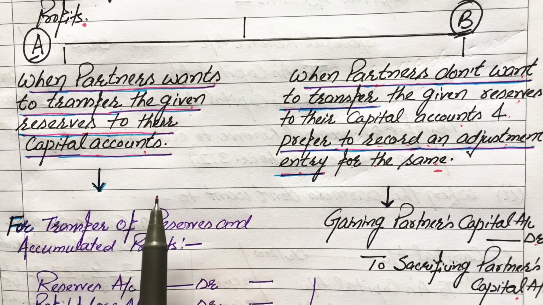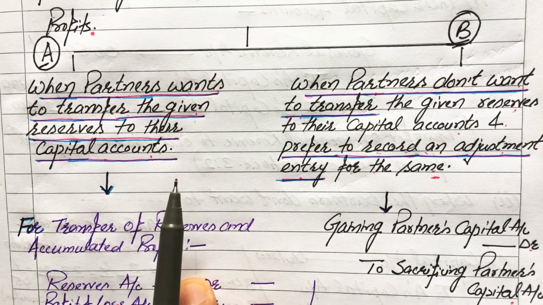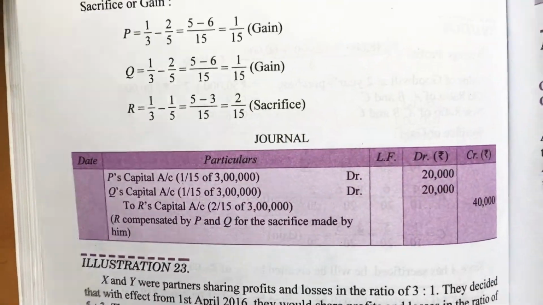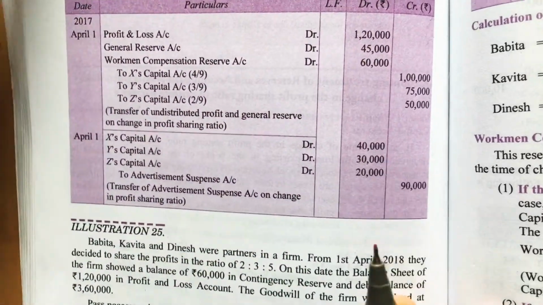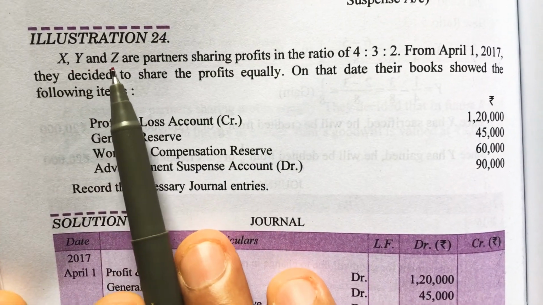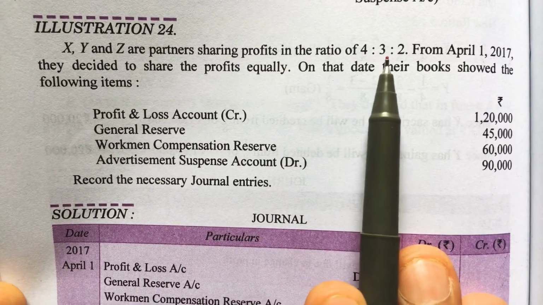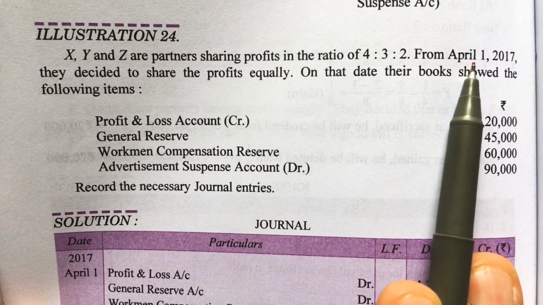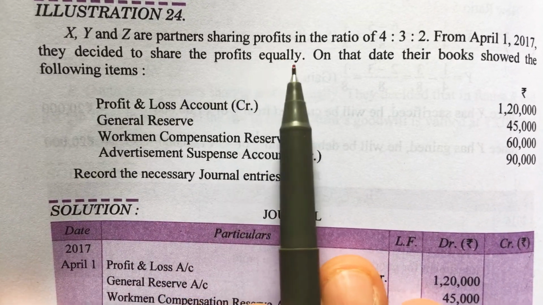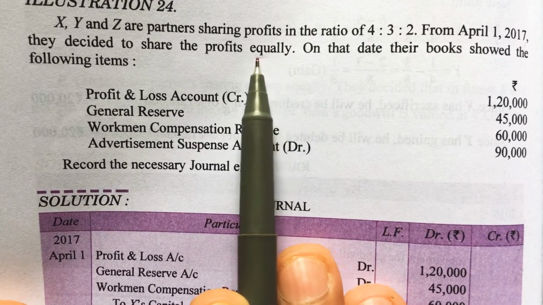Now we can understand the treatment of given reserves and accumulated profits with the help of a few examples. Firstly, see illustration number 24. In this illustration, X, Y and Z are partners sharing profits in the ratio of 4:3:2. From April 1st, 2017, they decided to share the profits equally. This is the new profit sharing ratio among the partners, 1:1:1.